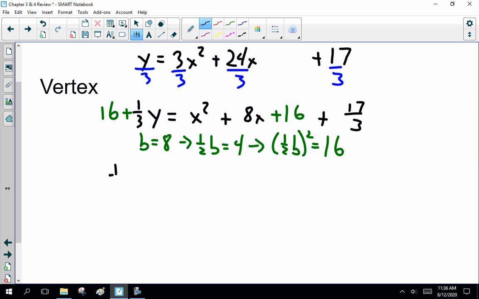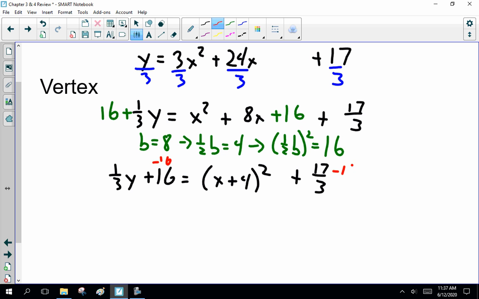So this is 1/3 y plus 16 equals x plus 4 squared plus 17/3. Now I've got the x plus 4 squared part, which is important. I want to make it y equals. So subtract 16 from both sides. So 1/3 y equals x plus 4 squared.